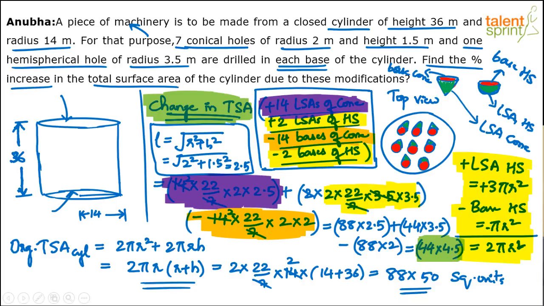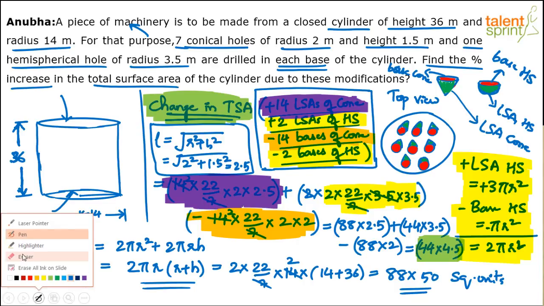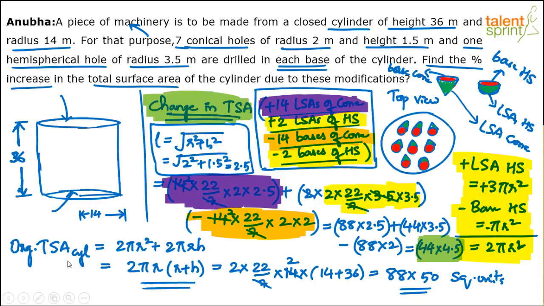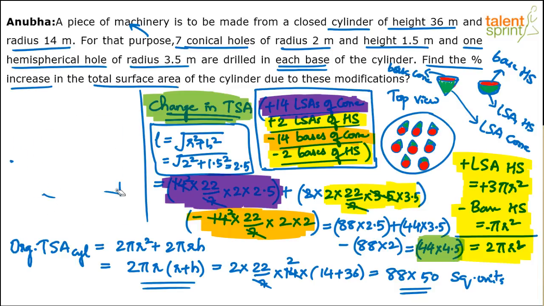X is what percent of y? X by y into 100, or percentage change, right? Percentage change is change by initial value into 100. So what I'll do is I'll erase one more section here so that I can explain this to you, right? I'm clearing this diagram. Final step I can do here, because this is just a regular cylinder. Why is the eraser not working? Yeah, working.